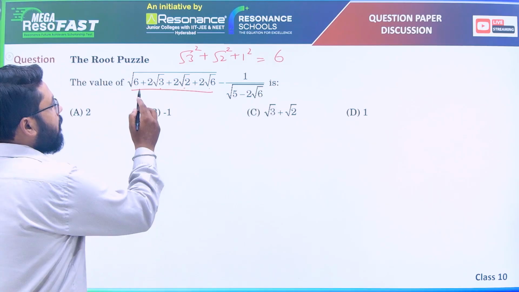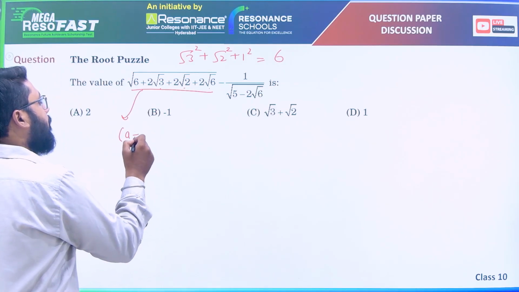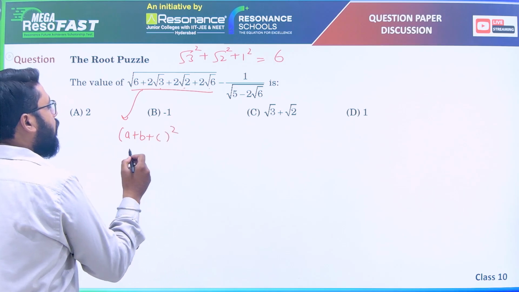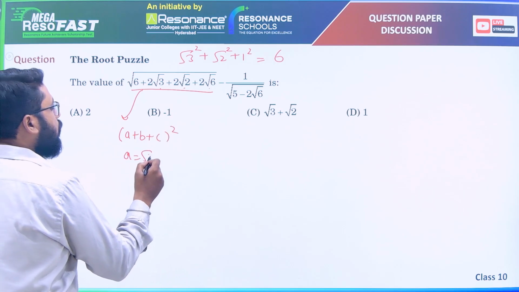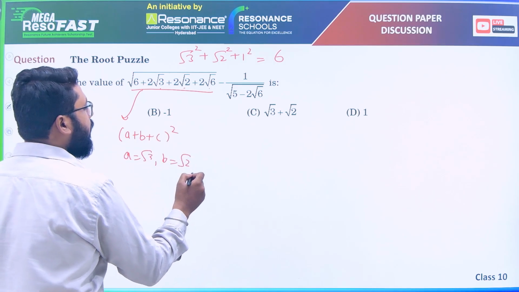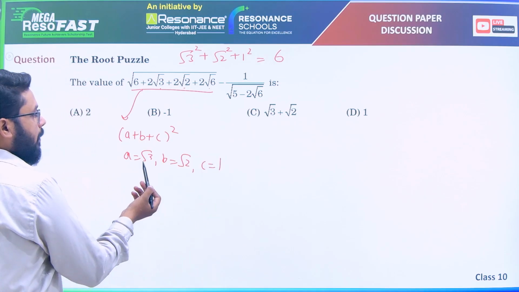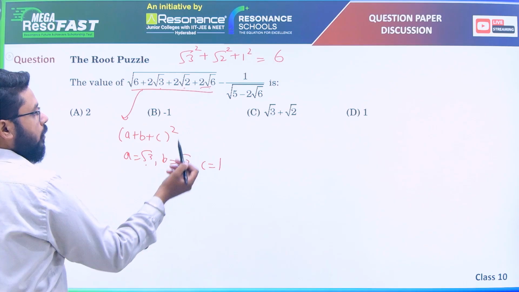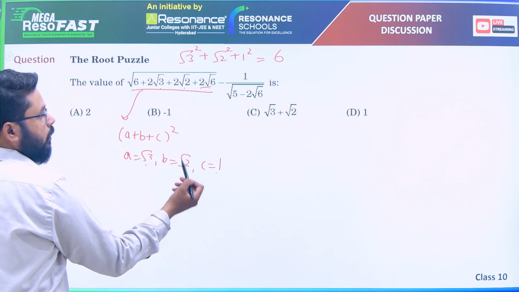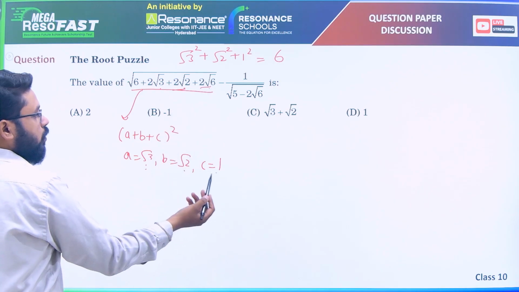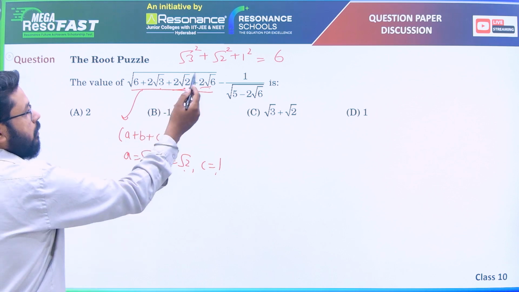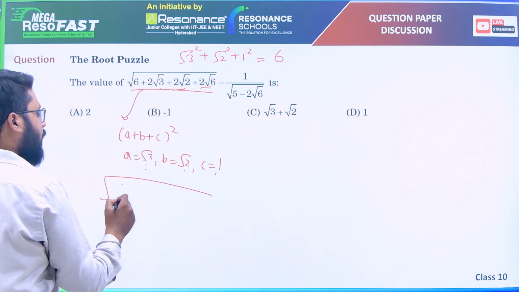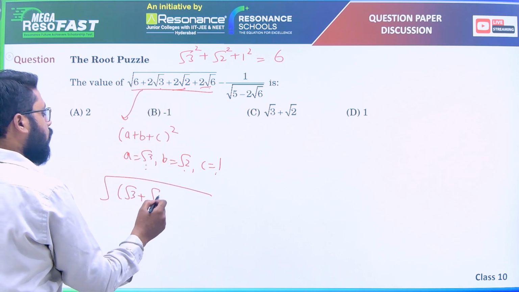Okay, this means this is the form of a plus b plus c whole square, where a you can take root 3, b root 2, and c 1, in any order. Because 2ab means root 3 into root 2, 2 root 6 is there, root 2 into 1 is 2 root 2, this 2 root 2 is also there, root 3 into 1 is root 3, and 2 root 3 is also there. This means this term is a perfect square of root 3 plus root 2 plus 1 whole square.